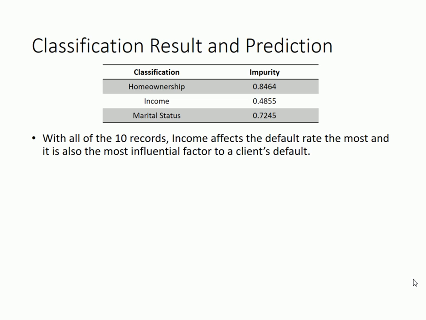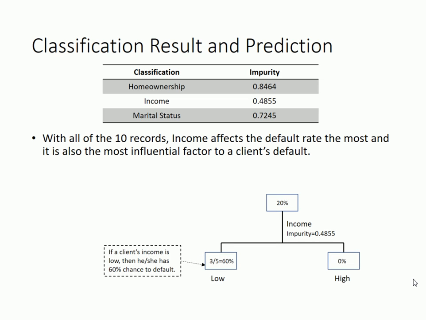client's chance of default. This is because income has the lowest impurity, meaning that this classification has the purest outcome in each split. Therefore, the split of income is the most informative in telling whether a client would default or not. So based on this result, we can construct a tree like this.